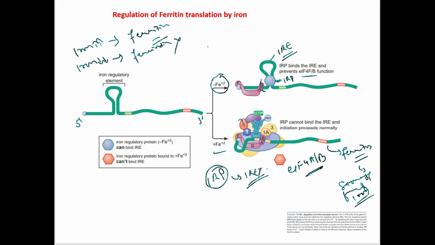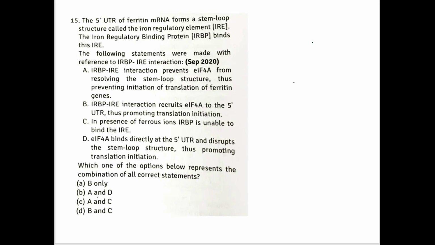From this topic, there are certain questions which have been asked in CSIR NET. Let us solve this question. The 5' UTR of ferritin mRNA forms a stem loop structure called the iron regulatory element, which is known as IRE. The iron regulatory binding protein binds the IRE.